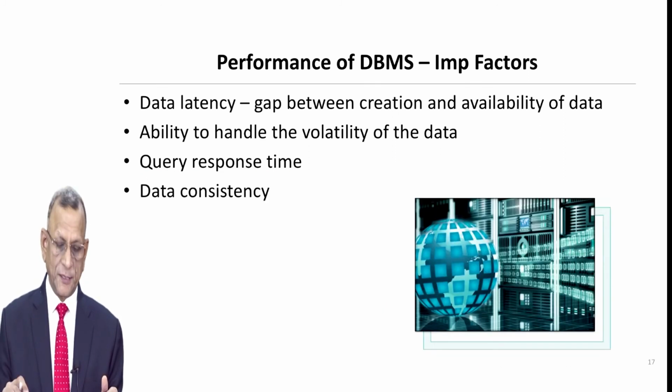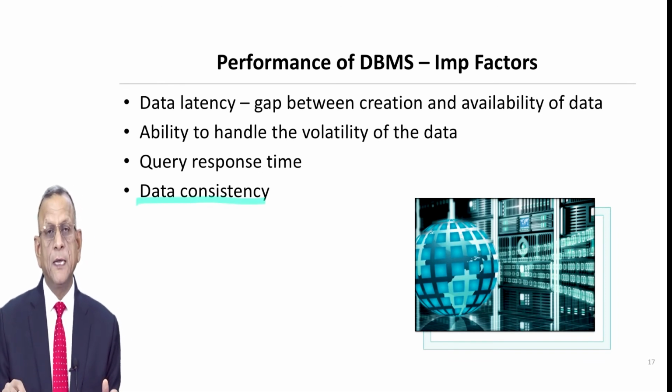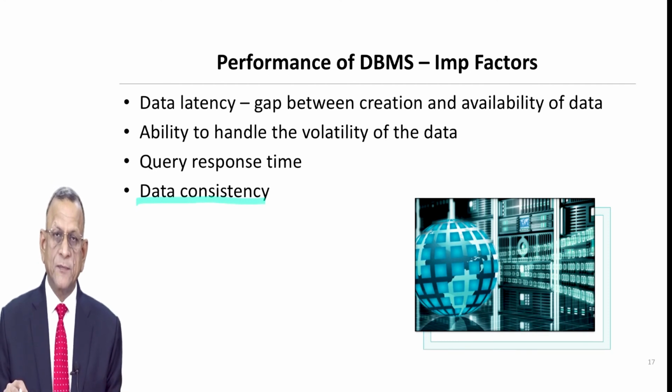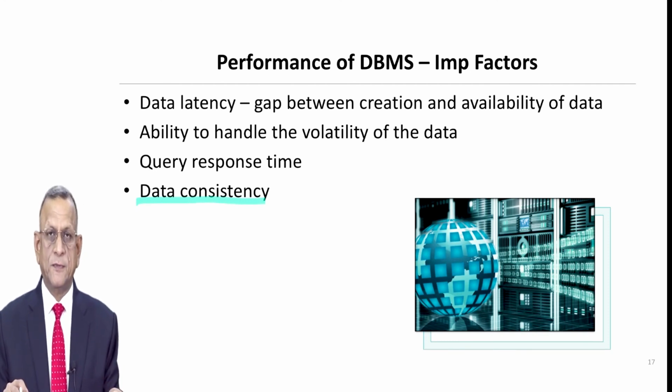Similarly, another feature is data consistency. What does it mean? That if somebody is trying to book a ticket from the box office. The person has gone to the PVR and now standing in front of the window and asking the person to book a ticket for him. 1. 2.